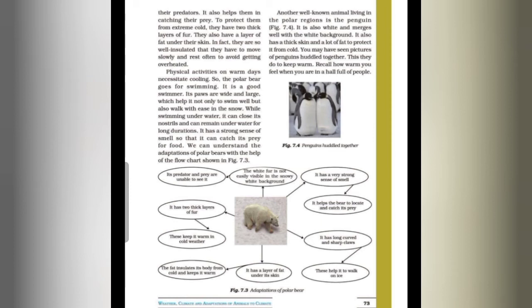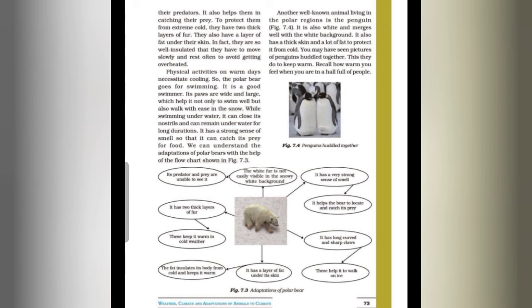And what are these? Penguins have a thick skin and a lot of fat to protect them from cold. And penguins are also white and merge well with the white backgrounds. So this is all about the adaptations which are helpful to penguins to survive in the polar region. We know that polar regions show extremely cold climate. So the animals of the polar region have this type of adaptations.